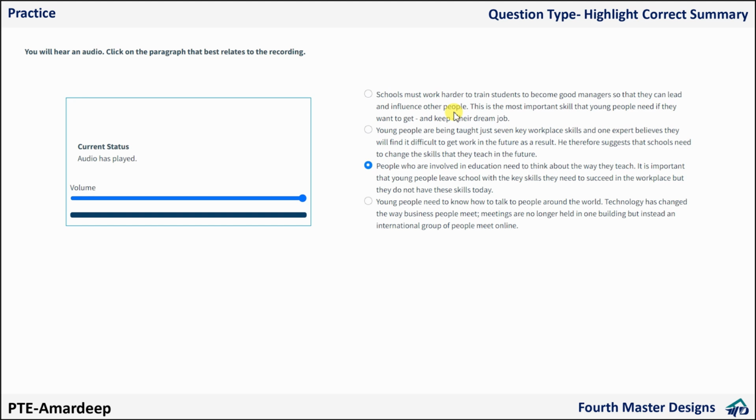And it can be your case. Why do students mismanage time? Because they waste too much time in listening fill in the blanks. They think about spelling, they think about spellings, they waste 2 minutes, sometimes 3 minutes on one passage. If there are 3 passages, at 3 minutes each they are wasting 9 minutes for filling the blanks. Your whole schedule will be disturbed. Whatever time management planning you had, that whole thing will be disturbed.